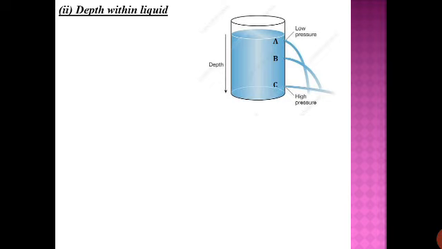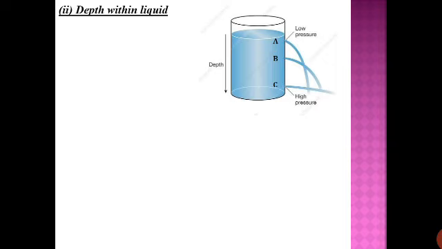So this activity you can try at home. You can take a bottle, and in the same bottle you make 3 holes at different distances, and then you fill the bottle with water. And once you see the water coming out from the 3 different holes, you'll have a picture like this, which is shown to you.